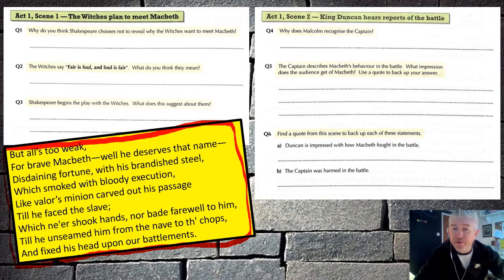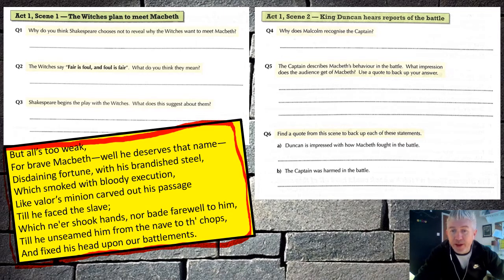Question 6. Find a quote from this scene to back up each of these statements. Now, I've not provided you with a clip of this scene on this slide. The whole text is available for you in Google Classroom. So you'll need to go and open that as well, and have a look at it.